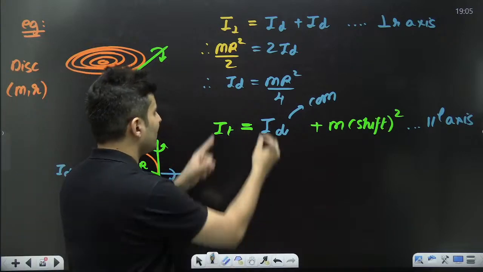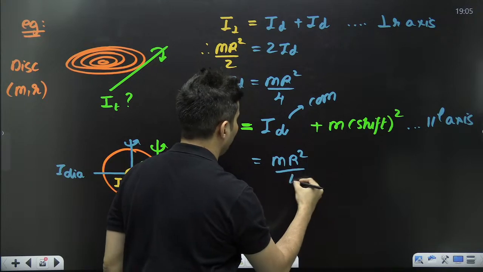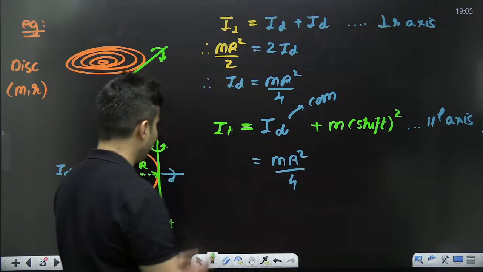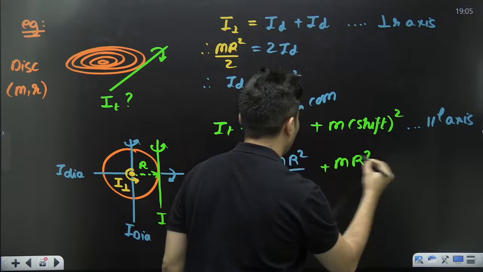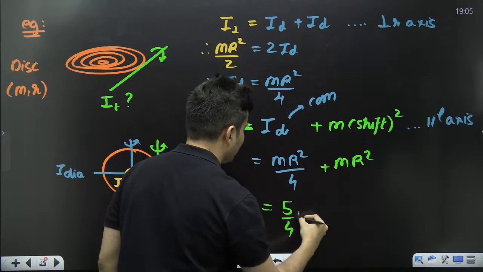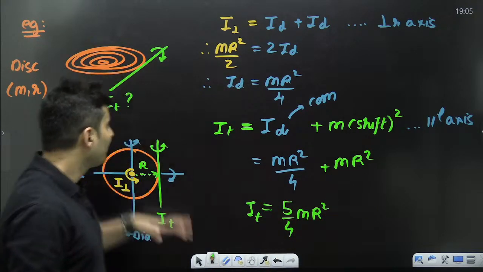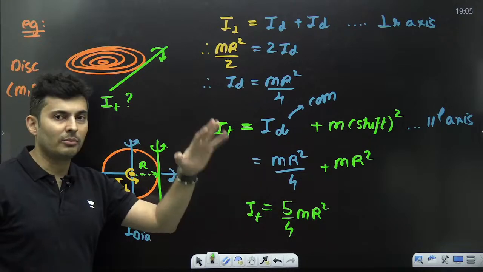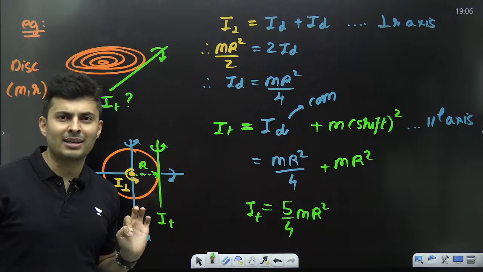So what is this? I just figured it out. It was MR square by 4. What is the shift? The shift is R. So it will be MR square. 1/4 plus 1 is 5/4. 5 by 4 times MR square is the moment of inertia about the tangent. So this is how you solve the problem, by combining perpendicular with parallel axis.